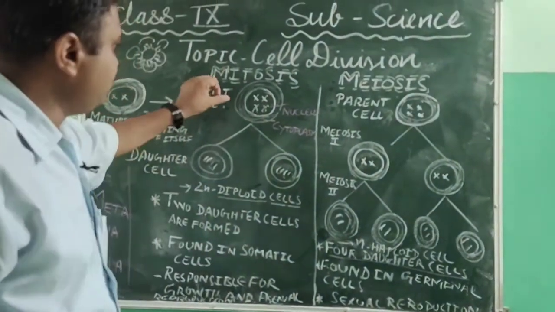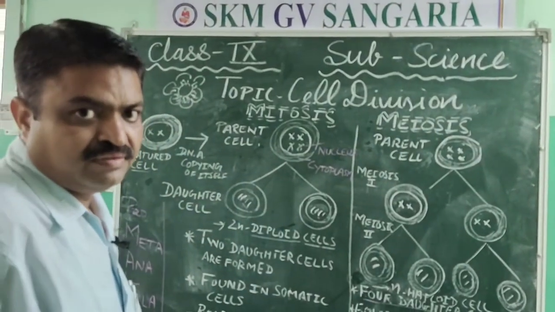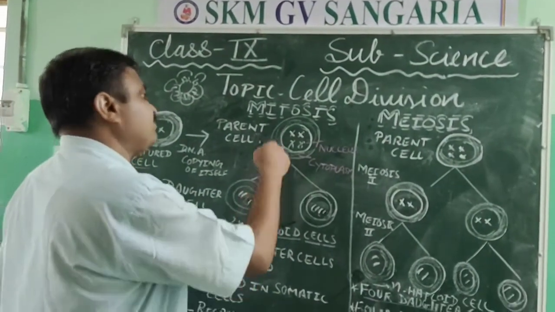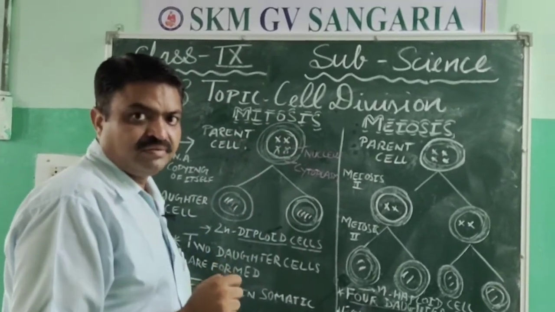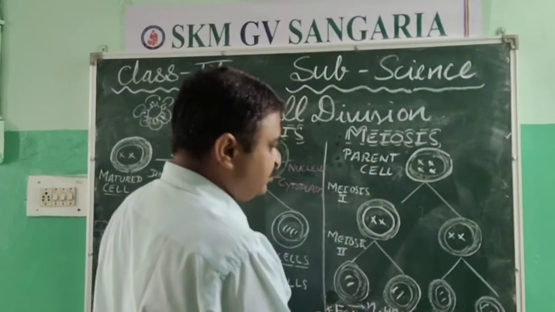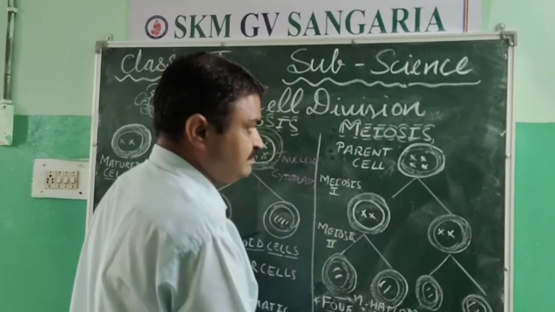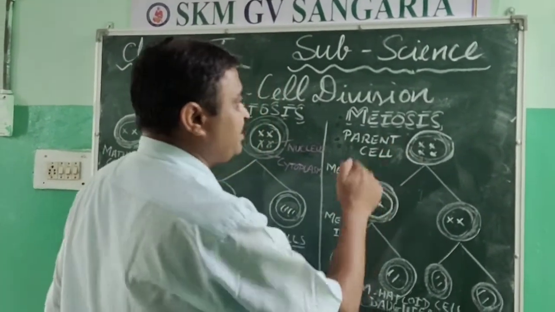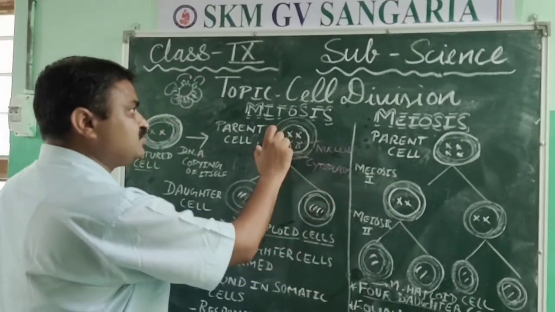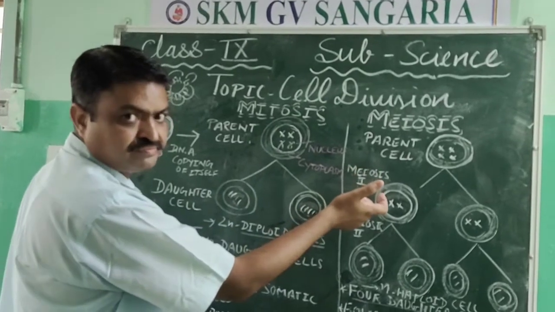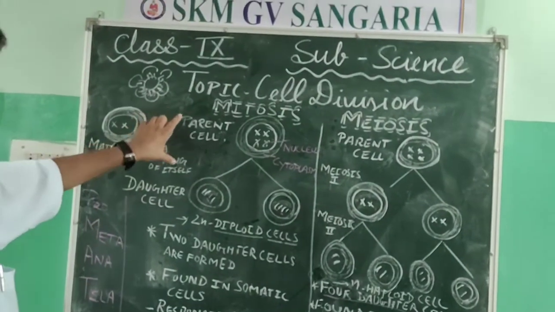Now, in mitosis, the daughter cells that we obtain are similar to each other and similar to the parent cell. But in meiosis, the daughter cells that we obtain are not similar to the parent cell. So that is about mitosis and meiosis, student. So I hope that you have cleared this cell division.